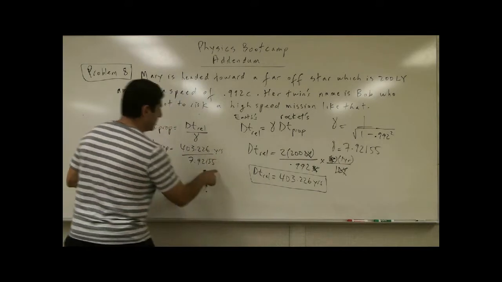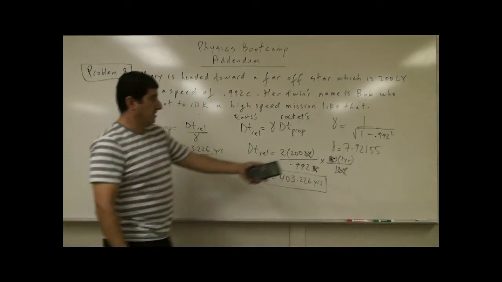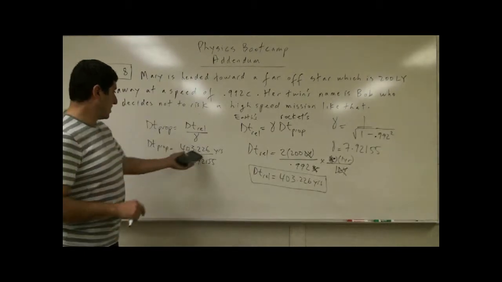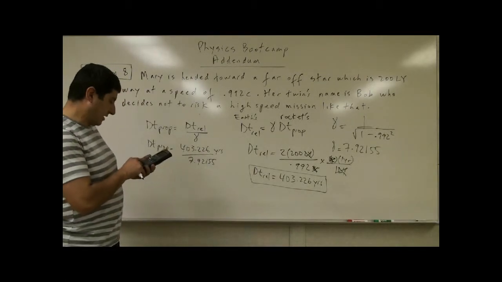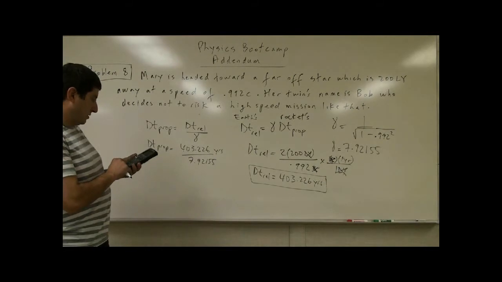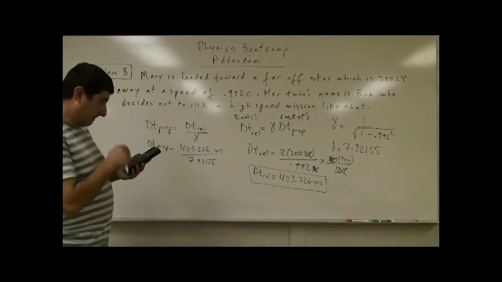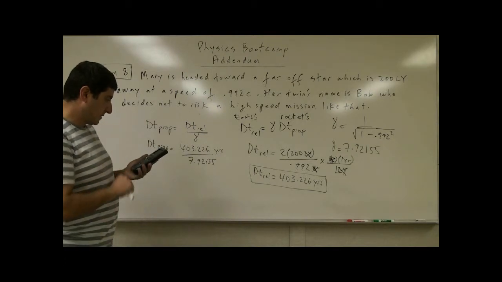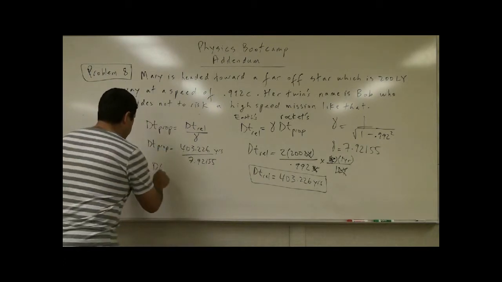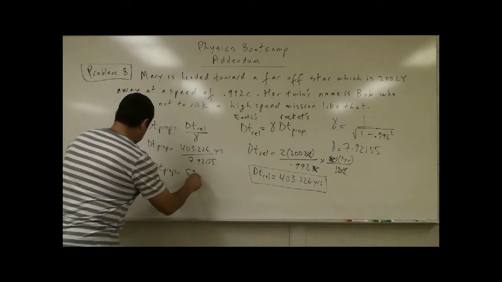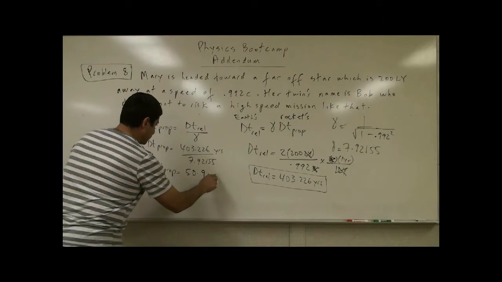This is years; this is a unitless constant, it has no units, so when you divide them, you still get years. So we take the answer that we got divided by 7.92155, and we get delta t proper of 50.9 years.